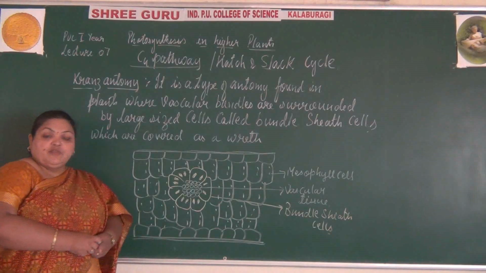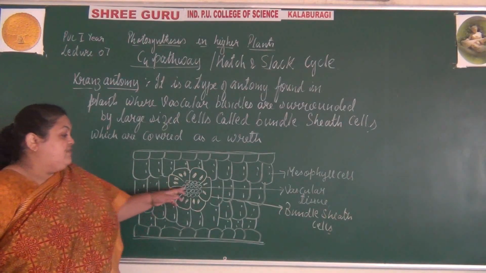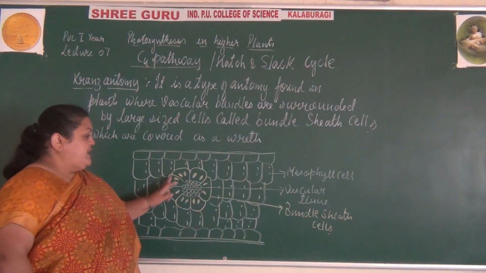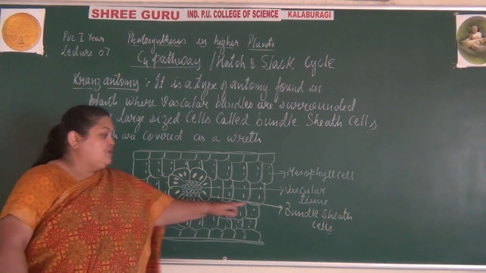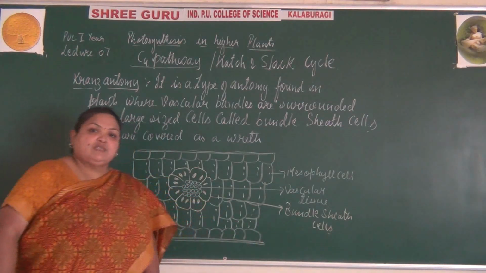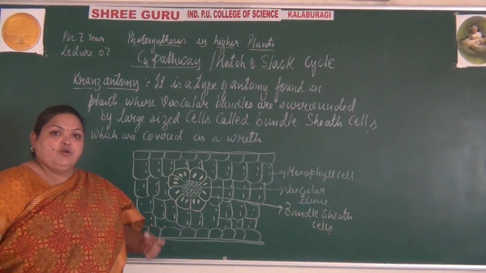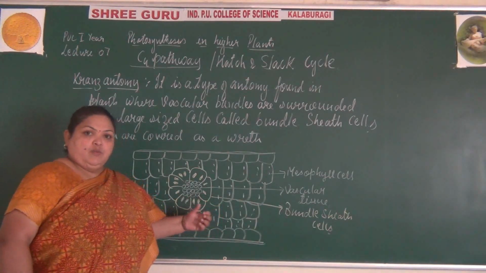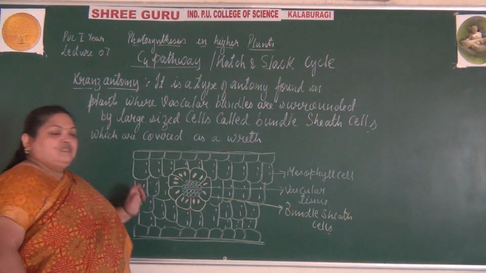This is the structure of the plants which exhibit the Kranz anatomy, where the vascular bundles, that is the xylem and the phloem, are surrounded by large sized cells known as the bundle sheath cells. These bundle sheath cells are larger in size. They contain the larger chloroplasts but do not contain grana.